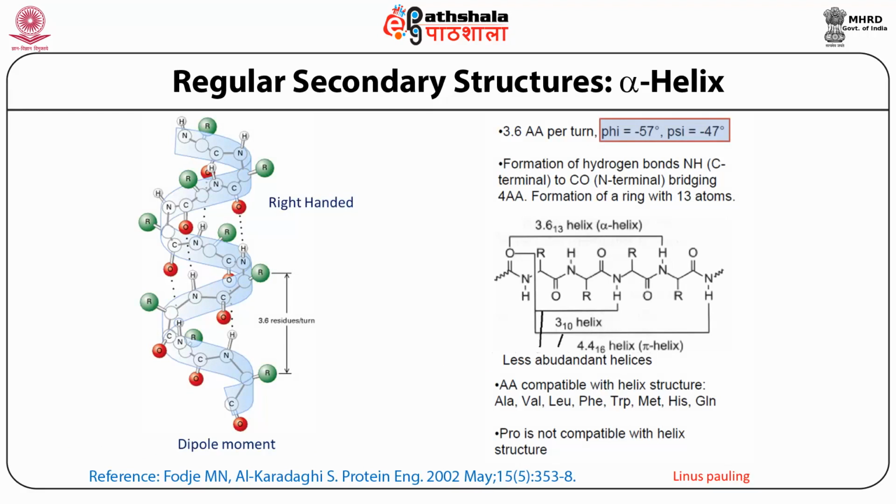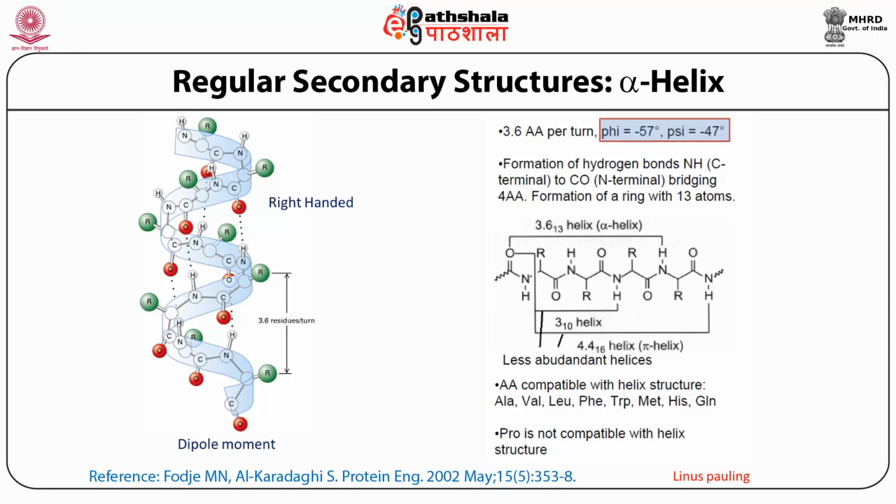Next we look at one of the secondary structures which is very famous and very prevalent, and the structure of it was solved by Linus Pauling. He suggested that this alpha helix is a right-handed helix, and it has 3.6 amino acids per turn. This has both phi and psi negative, and it forms hydrogen bonding involving 13 atoms. So you can also write it as a 3.6 13 helix, which is known as the alpha helix. There are also other kinds of helix, which can be the 3 10 helix or the 4.4 16 helix, also known as the pi helix.